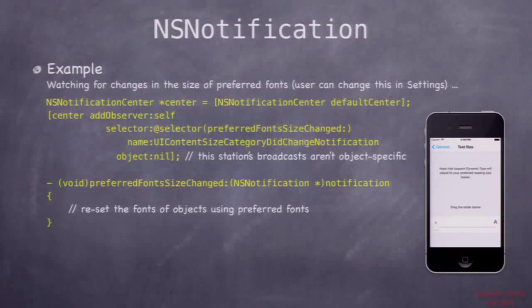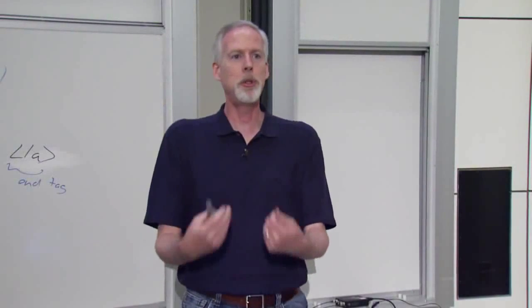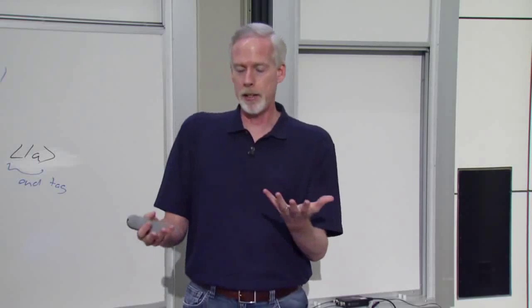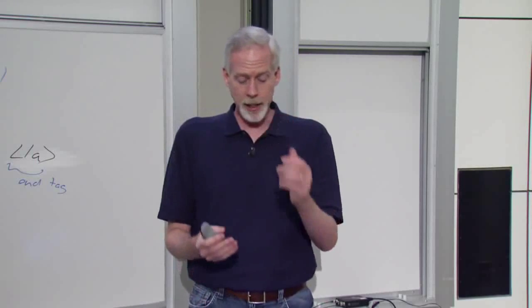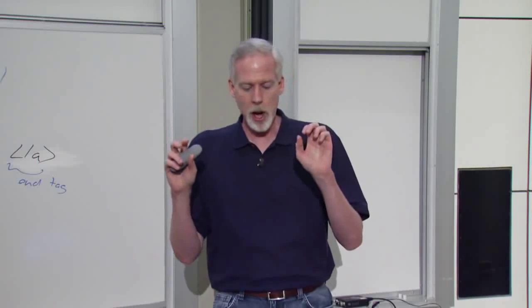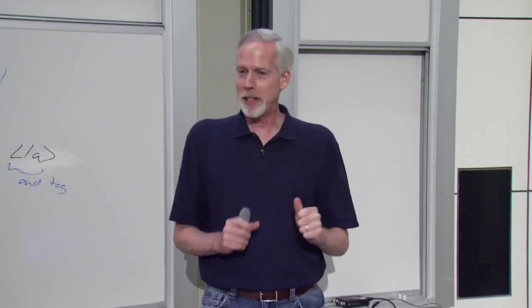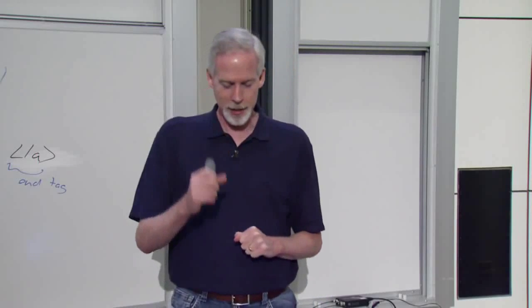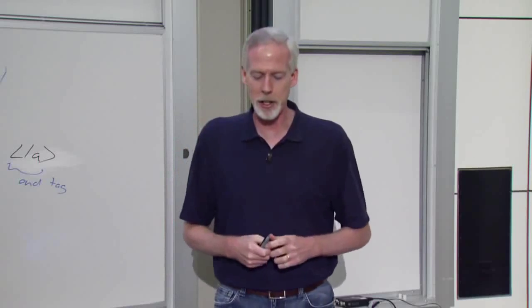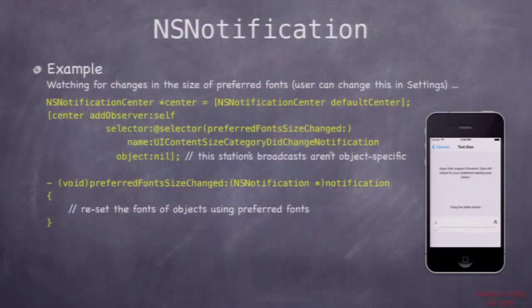Well, if that text size font change happens, you have to get notified so that you can change the fonts. Use the new preferred font that the user set, okay? So you get that notification by signing up in the default center for the radio station called UIContentSizeCategoryDidChangeNotification. Okay, could argue it could be called something like preferred fonts change, but it's not. UIContentSizeCategoryDidChangeNotification, okay? You sign up for that, and whenever those fonts change size, your method, preferredFontSizeChange is what I called mine, will get called, okay?